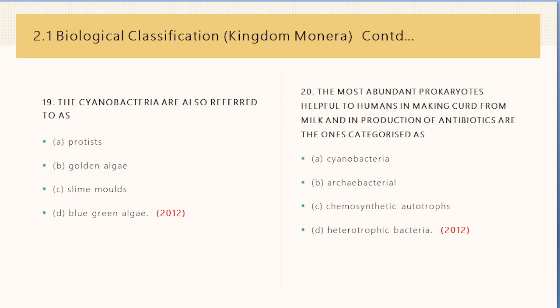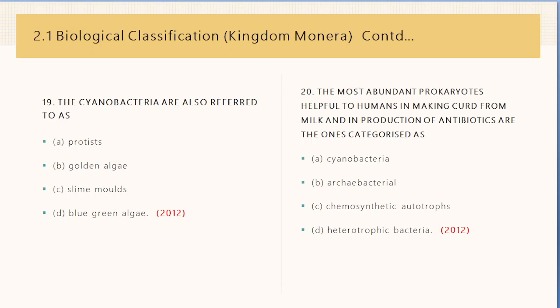Next question is the most abundant prokaryotes helpful to humans in making curd from milk and in production of antibiotics are the ones categorized as. This question was asked in 2012, and the options are cyanobacteria, archaebacteria, chemosynthetic autotrophs, and heterotrophic bacteria.